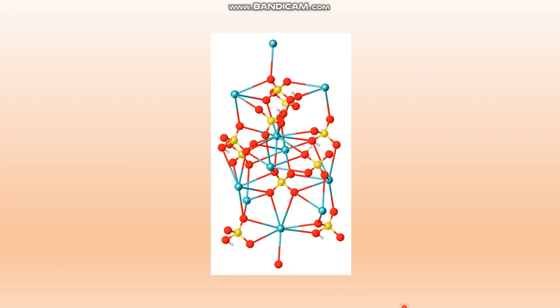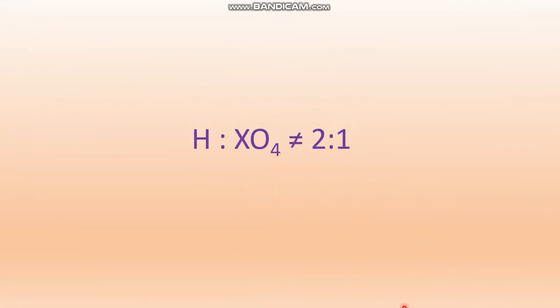And this disorder simultaneously leads to fast proton transfer in the high temperature phase and thus superprotonic conductivity.